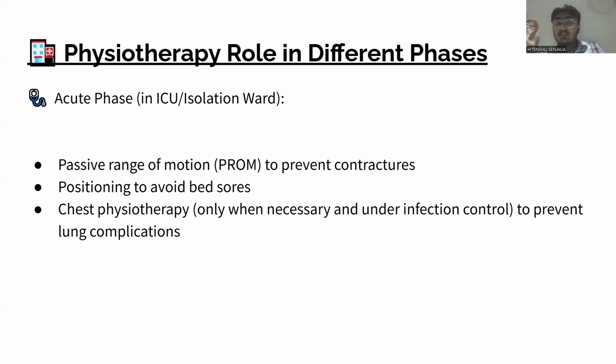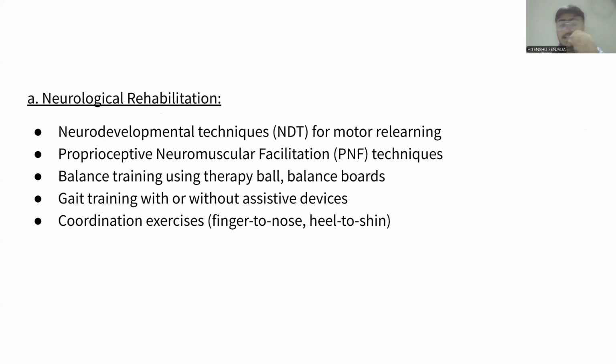Positioning to avoid bed soreness. We can use physiotherapy or the passive range of motion for avoiding bed soreness in the patient. Chest physiotherapy. If the infection occurs in the lungs, then chest physiotherapy will help.